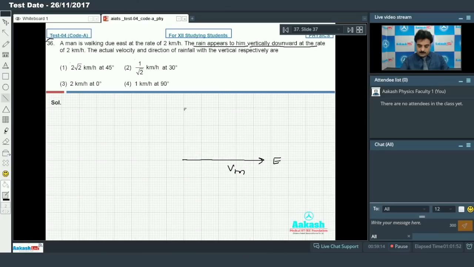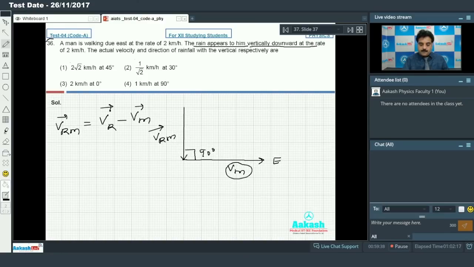If I go for the vector diagram, we'll see. This is the velocity of rain with respect to the man, and this is the velocity of the man, and this angle will be 90 degrees. By the formula, the velocity of rain with respect to the man is the velocity of rain minus the velocity of man.